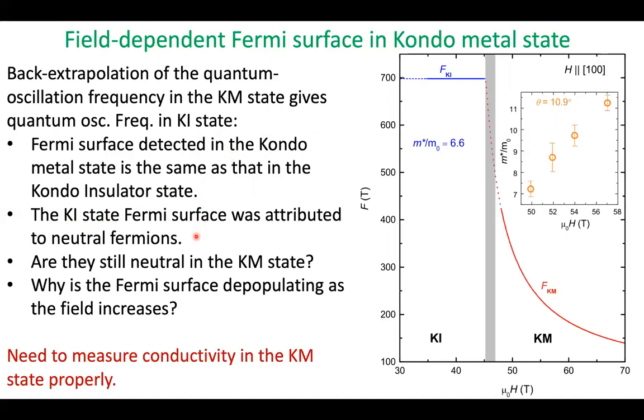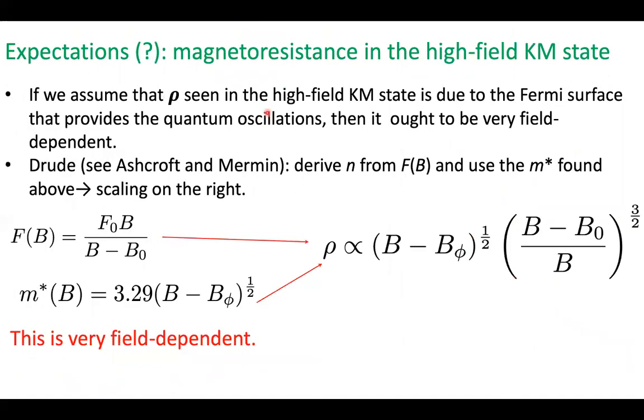We can ask, are they still neutral in the Kondo-metal state, or have they acquired some sort of charge? And we can also ask, why is the Fermi surface depopulating as the field decreases? So what we're going to do is to try to answer these questions by measuring the conductivity in the Kondo-metal state properly. Before we do that, let's just look at the expectations.